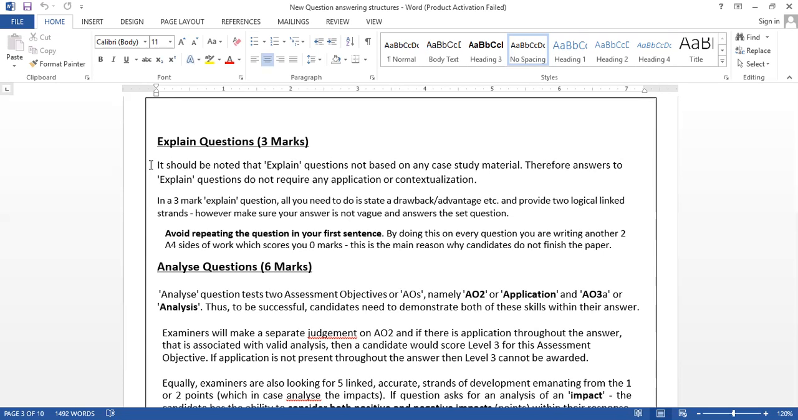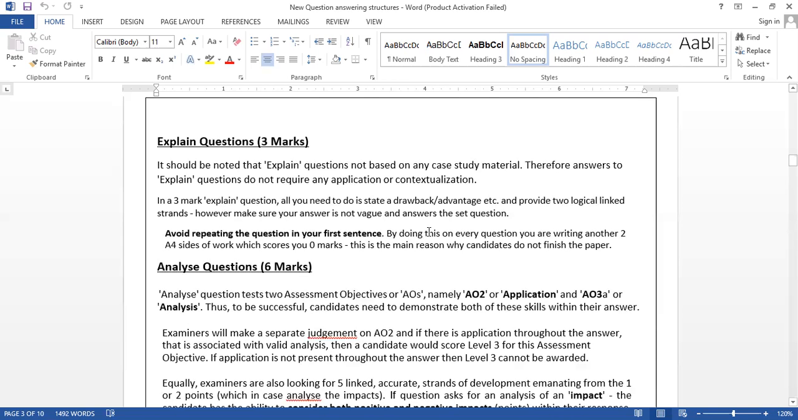No application. It should be noted that explain questions are not based on any case study material. Therefore, answers to explain questions do not require any application or contextualization. In a 3-mark explain question, all you need to do is state an advantage, or sometimes they ask you to explain one disadvantage, and then provide logical linking strands. Make sure your answer is not vague and answers the set question.